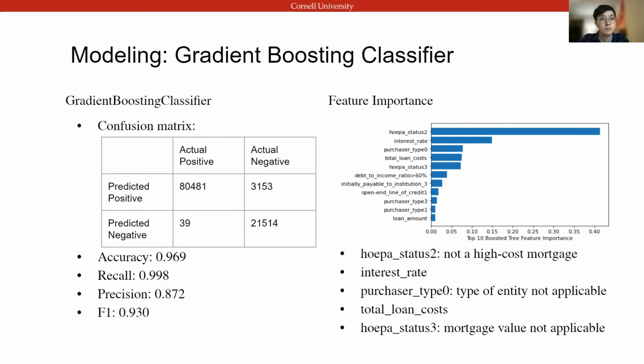Also, there are 10 top features selected by this model, and the top 5 features are whether this applicant has a high cost mortgage, the interest rate of this application, the type of entity, the total loan cost, and whether the mortgage law is applicable. Next, our teammates Cheng and Yang will talk about the random forest we did.